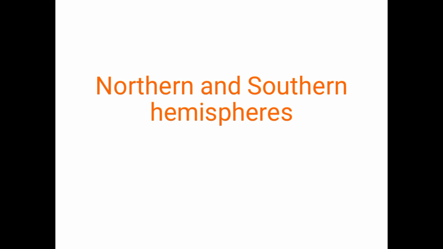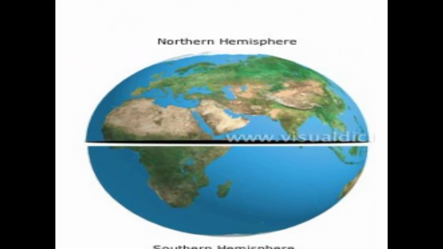Northern and southern hemispheres. What are the northern and southern hemispheres? You see this figure. Observe here. This is the northern hemisphere, and the remaining part is in the middle. The equator is there, no? Yes. The imaginary line running horizontally in the middle of the globe divides it into two equal halves.